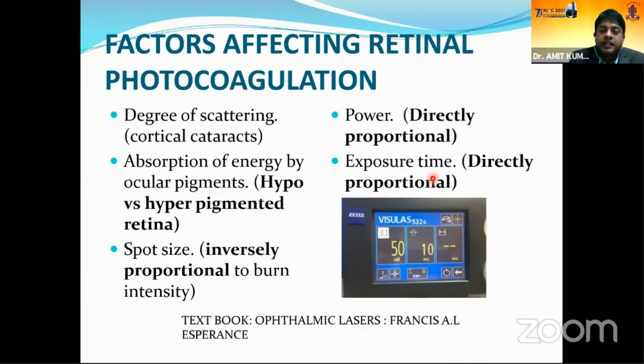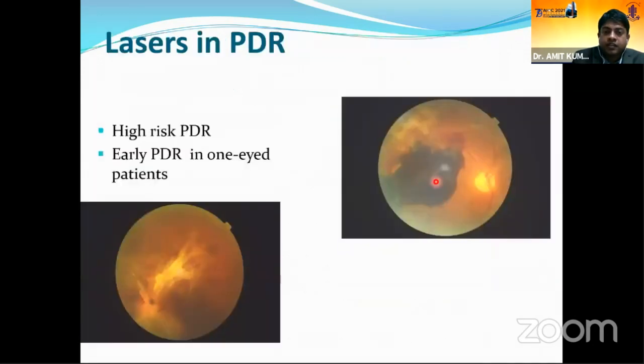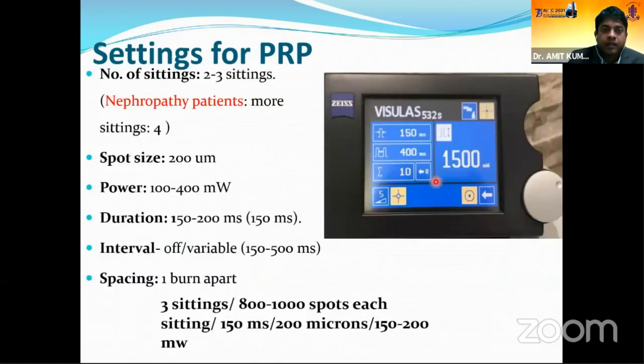Then power is again directly proportional to the burn intensity, and we have exposure time, which is also directly proportional to the intensity of the burn. So what are the indications of lasers in PDR? It's high risk PDR and early PDR in one-eye patients. This is the textbook indication, but in practice, even in early PDR patients, we do the PRP.